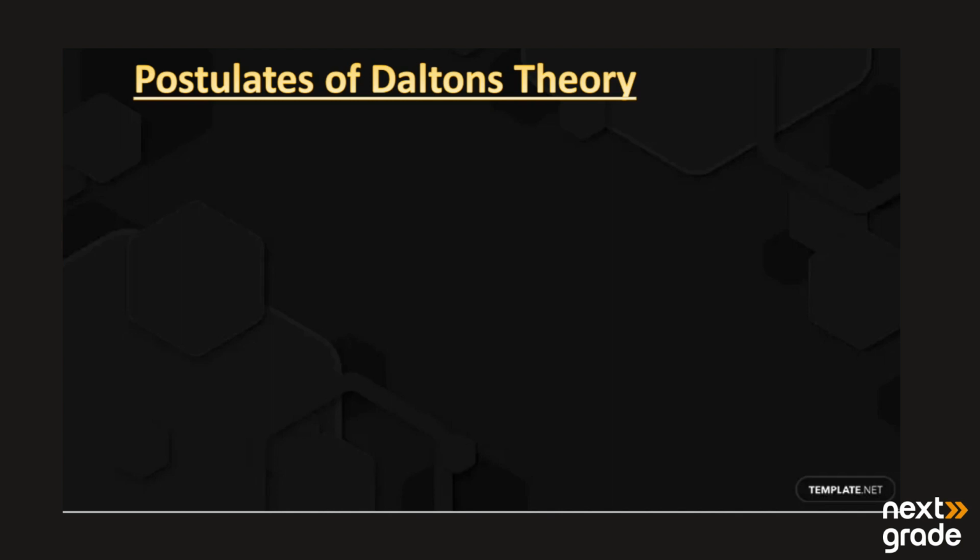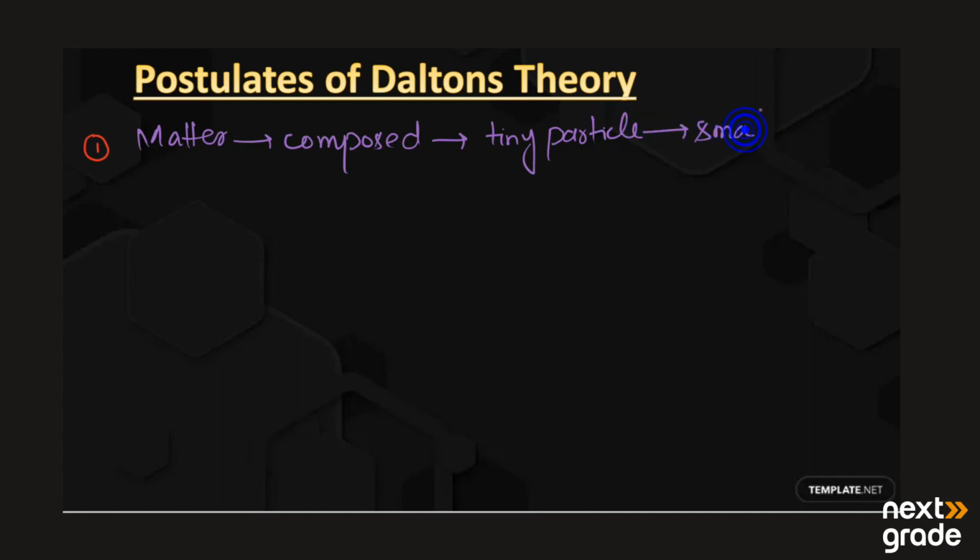The main postulate of Dalton's atomic theory that he explained was that matter is mainly composed of tiny particles, or we can say very small particles.